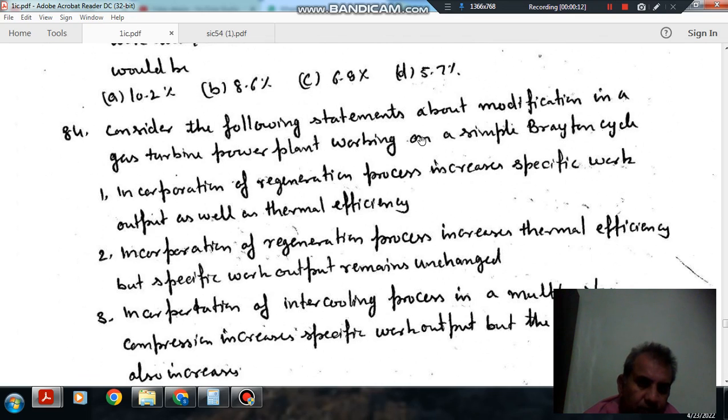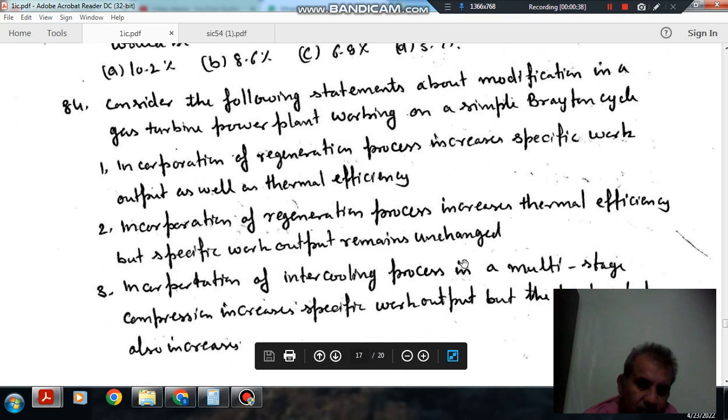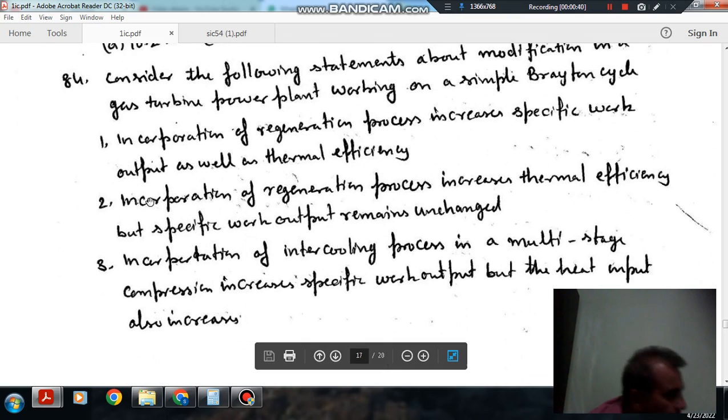Question number 84: consider the following statements about modification in gas turbine power plant working on a simple Brayton cycle. 1. Incorporation of regeneration process increases specific work output as well as thermal efficiency. 2. Incorporation of regeneration process increases thermal efficiency but specific work output remains unchanged. 3.